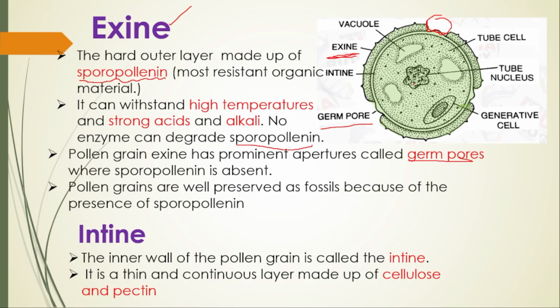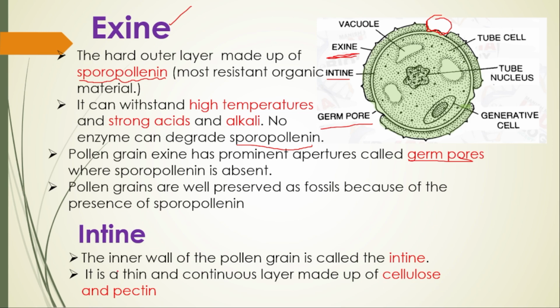Next, pollen grains are well preserved as fossils because of the presence of sporopollenin. Due to the presence of sporopollenin, we can preserve the pollen grain for many years in a pollen bank. Next, let's talk about the inner one, the intine portion.